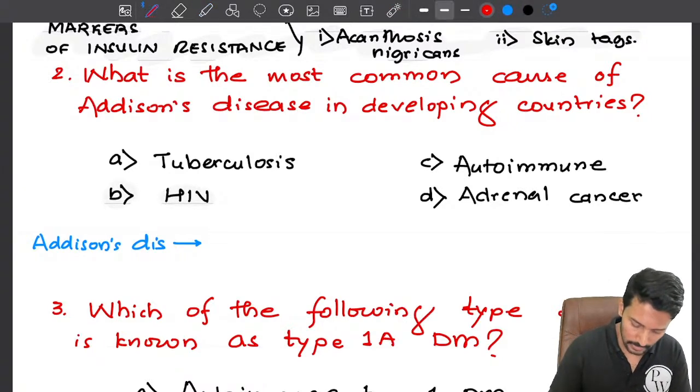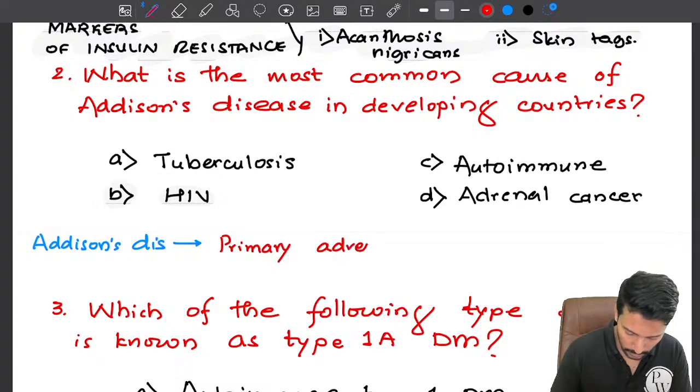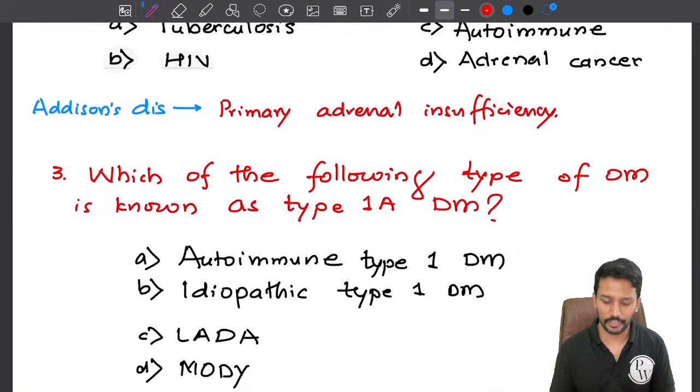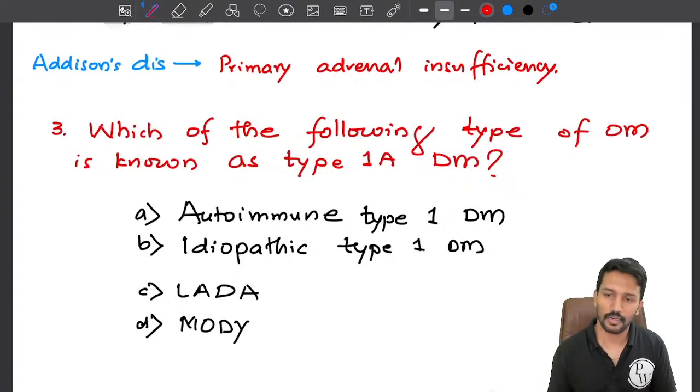What is Addison's disease? It is primary adrenal insufficiency. The problem is in the adrenal gland, it is not able to produce. So HIV virus is suppressing adrenal gland action, or tuberculosis is affecting the adrenal gland action, and that is why there is decreased adrenal activity.